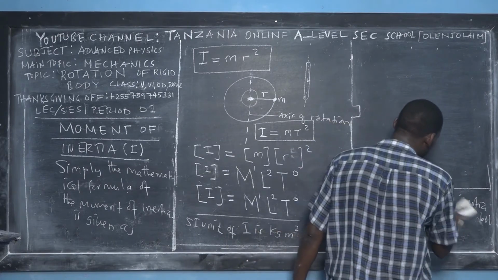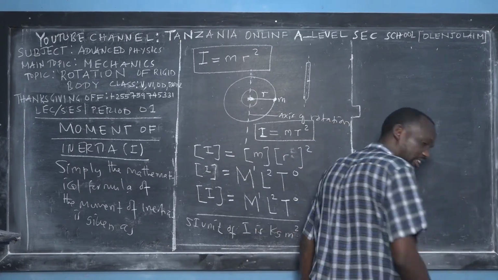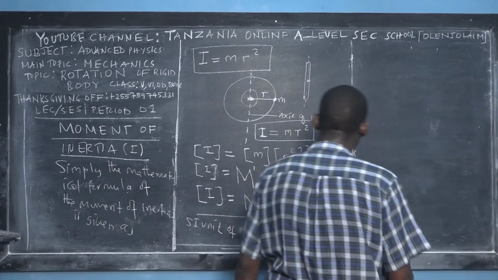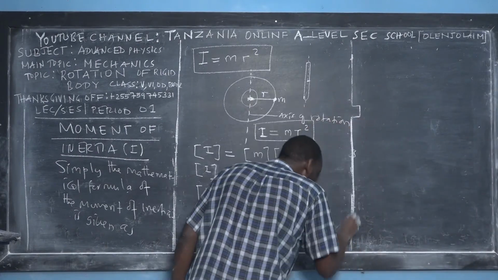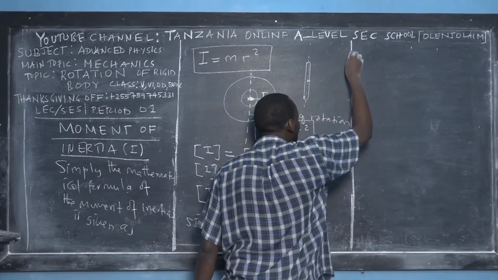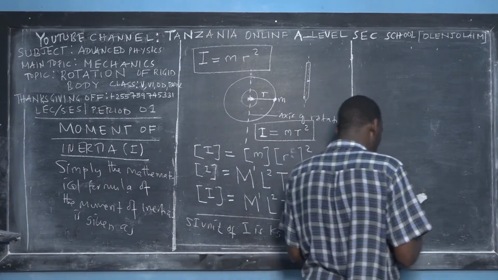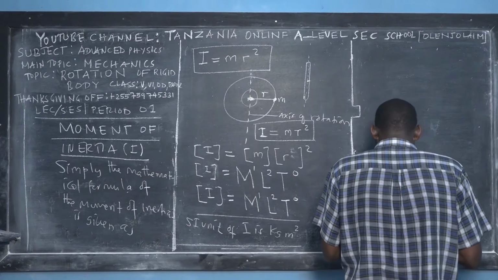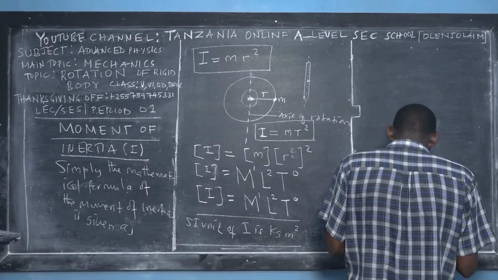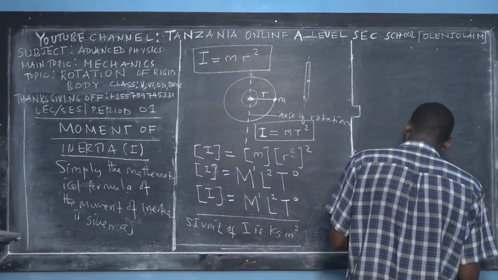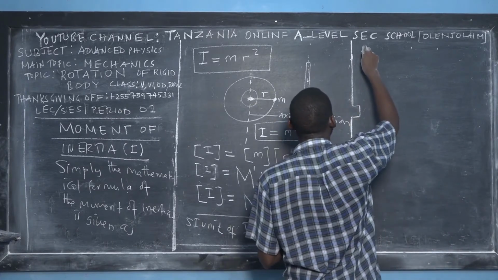Then again, I'm still introducing and building the foundation of moment of inertia, because I told you this moment of inertia is the heart of rotational motion of the rigid body. If you know the moment of inertia, you have gone some distance. Again, in the introduction of moment of inertia, I have another point that I want to make.